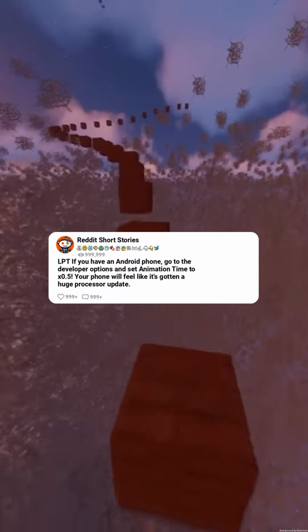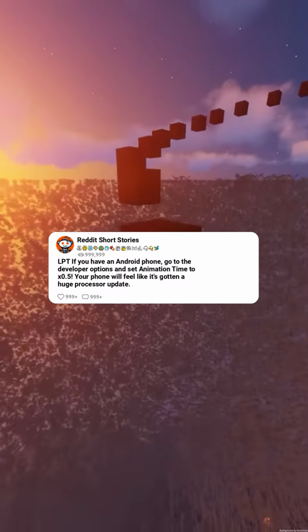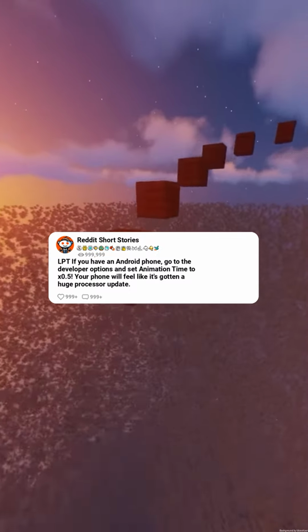LPT: if you have an Android phone, go to the developer options and set animation time to x0.5. Your phone will feel like it's gotten a huge processor update.